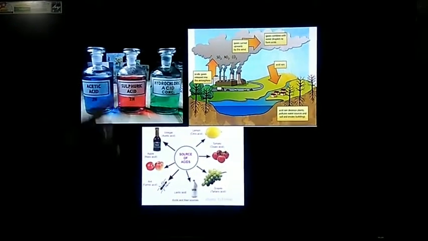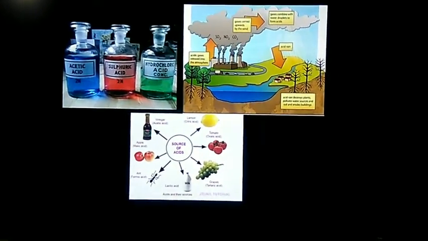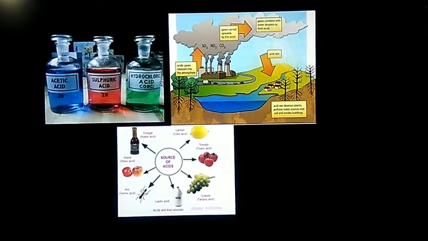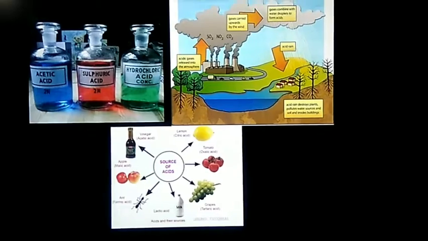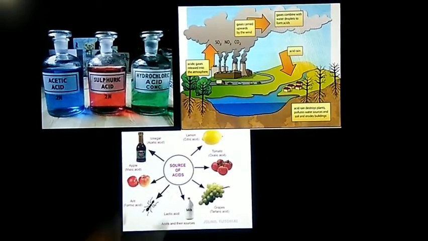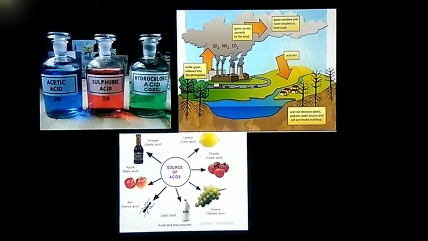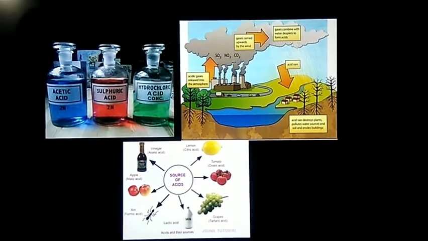Let's take an image here where the factories release the acids into our atmosphere, and we can see a clear acid rain on our Earth's surface, and we can see many plants and animals being destroyed, and households are destroyed.